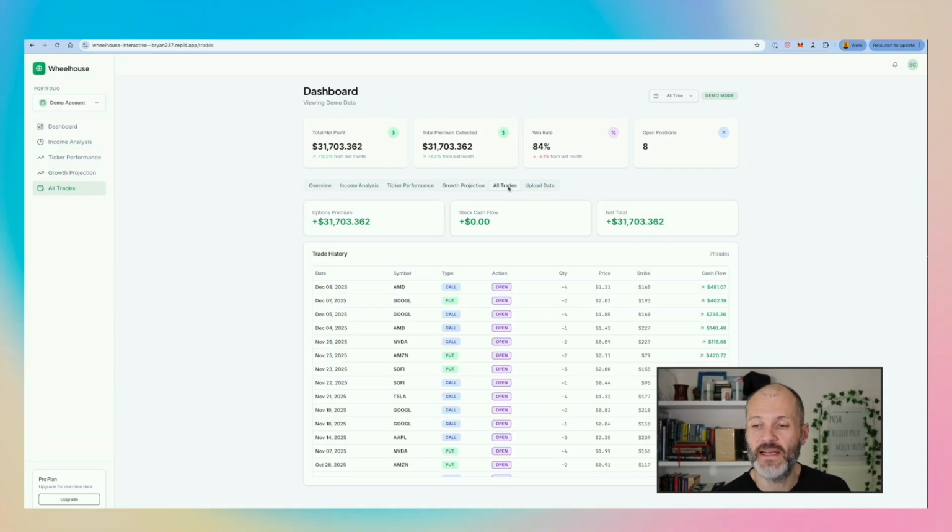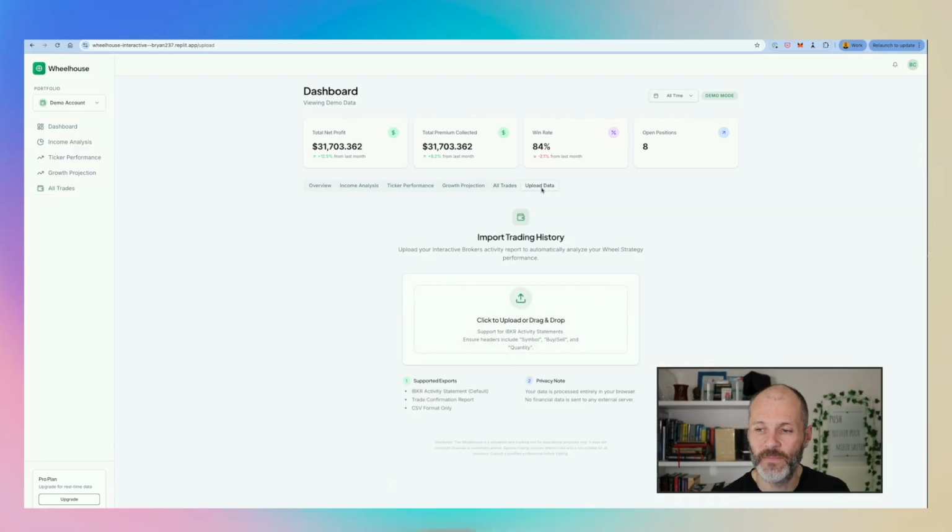The final, or should I say the second last tab, is for all trades. So here I can see all of the puts and calls that I've bought and sold over the past few weeks and months and how much cash flow they brought into my options trading business. And finally, on the upload data tab, I can upload that painful CSV file from Interactive Brokers. Now, many options traders tend to trade more than one account. So this is my demo account. I also have my main account and I can add additional portfolios or delete them as well. And I can sort all of these reports by year to date, 90 days and 30 days. I'll probably build out some additional features to sort this weekly and monthly as well.